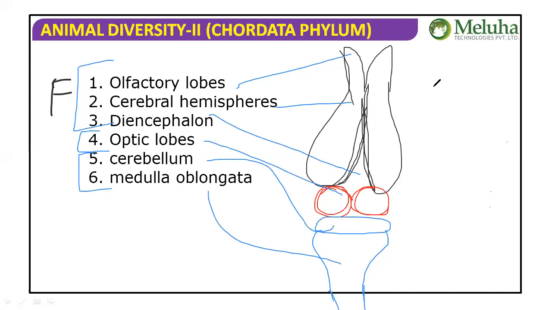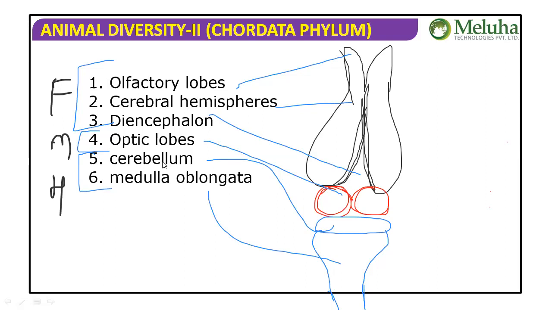Forebrain, midbrain, hindbrain. The olfactory lobe is for the sense of smell, the cerebral hemisphere for voluntary action, and the diencephalon for the perception of heat, cold, temperature, reproduction, metabolism, and control of the autonomic nervous system. Likewise, so many functions are there. The optic lobes, which we call corpora bigemina, are two in number, for the sense of sight.